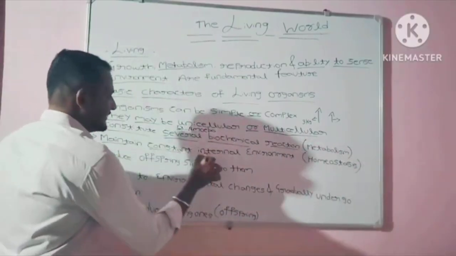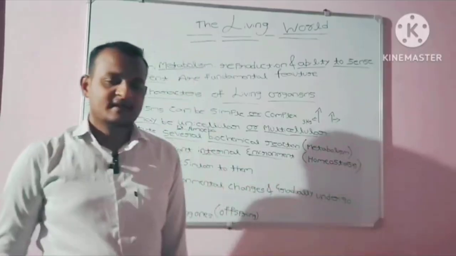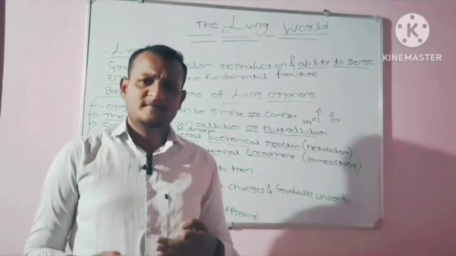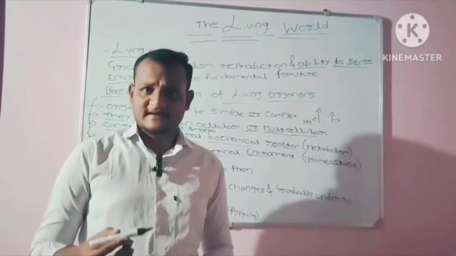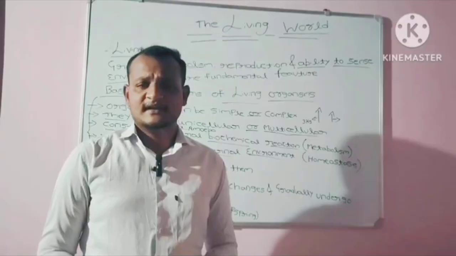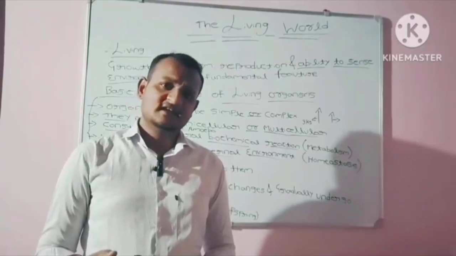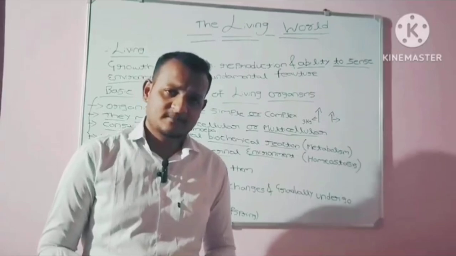Maintaining a constant internal environment is generally termed homeostasis. Living organisms always maintain a constant internal environment. So that is generally termed homeostasis. They don't vary with the environment. They stay in a constant internal environment.